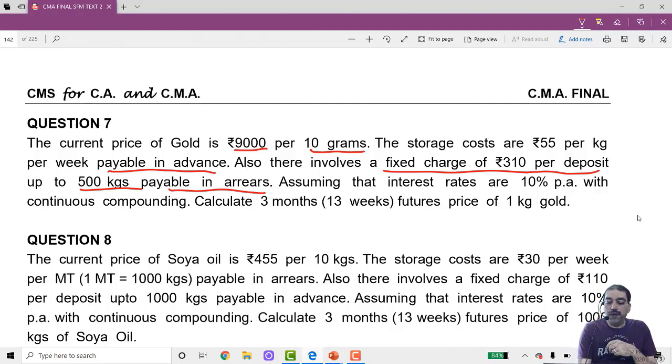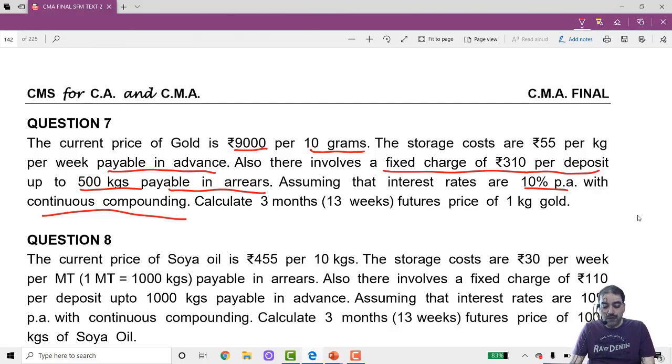Assuming that interest rates are 10% per annum with continuous compounding, so e raised to something. Calculate the 3 months or 13 weeks futures price of 1 kg of gold. 1 kg is equal to 1000 grams. For 10 grams they have given 9000. So for 1000 grams, for 1 kilo, it is going to be 9 lakhs.